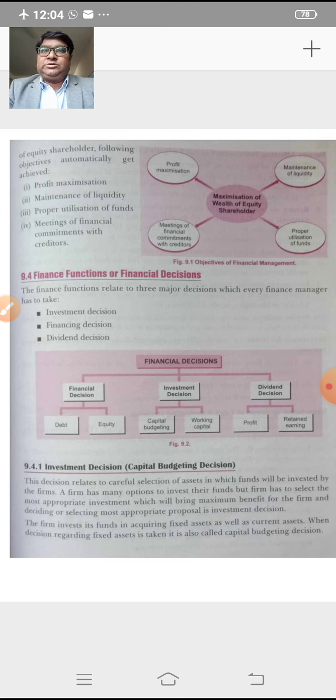Apart from this, the other objectives are maintaining profit maximization and liquidity in the organization, proper utilization of funds, along with meeting financial commitments with creditors, suppliers and lenders. So these are the important objectives of financial management.